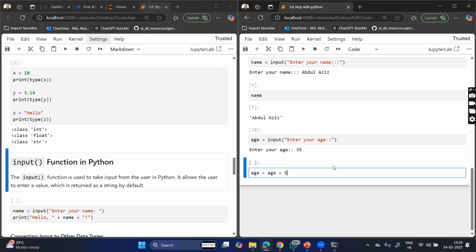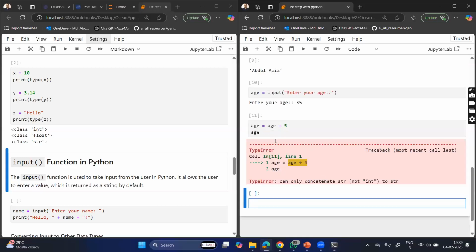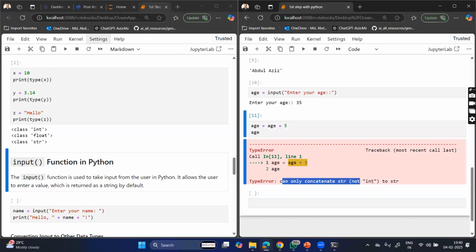If I run it, if I want to look at the age now, you are getting an error. ఏం error వస్తుంది? Cannot concatenate str into int, something like this, right?